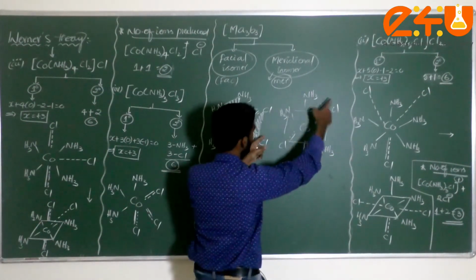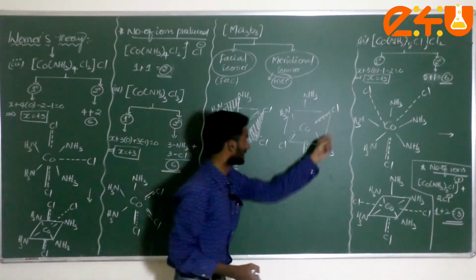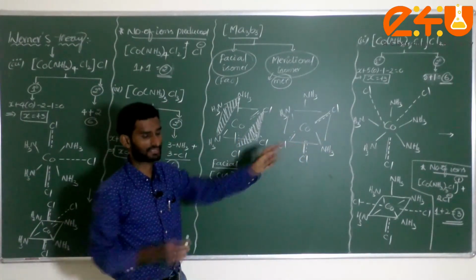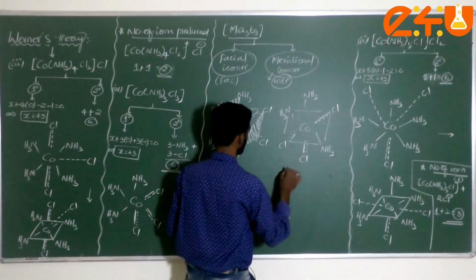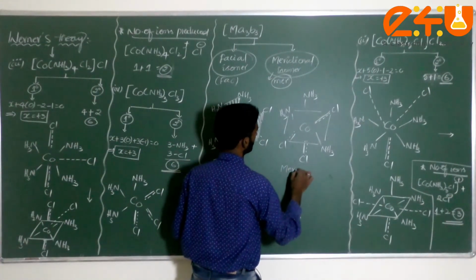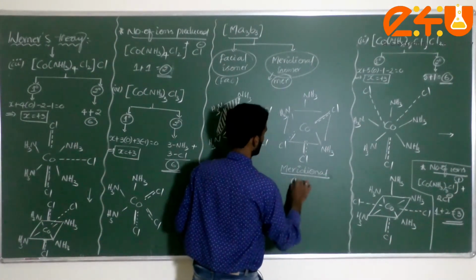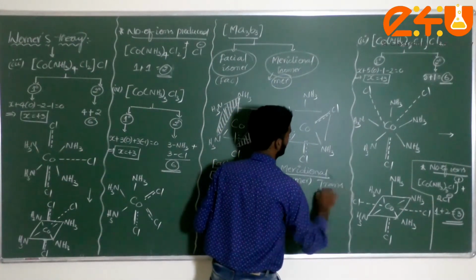Check it here. The NH3 are not in the same position, and the Cl are not all in the same direction, next to the adjacent atoms. It is called the meridional isomer. This form is also called the trans form.